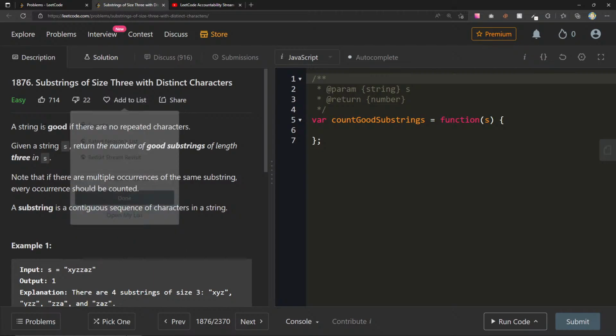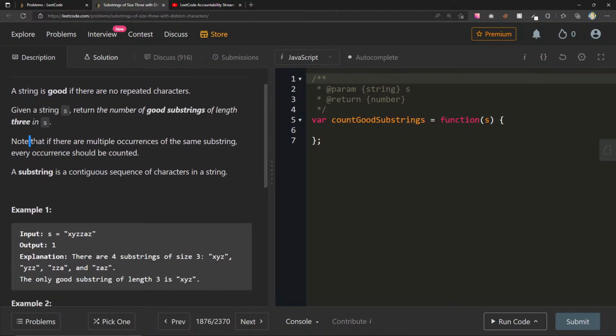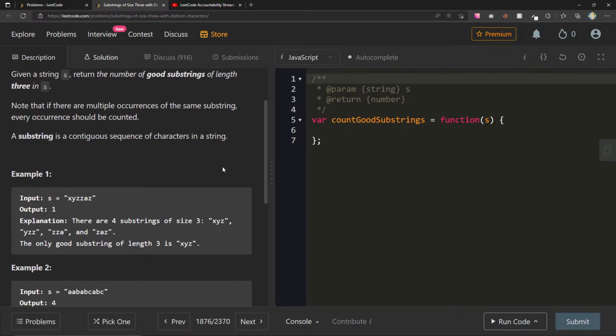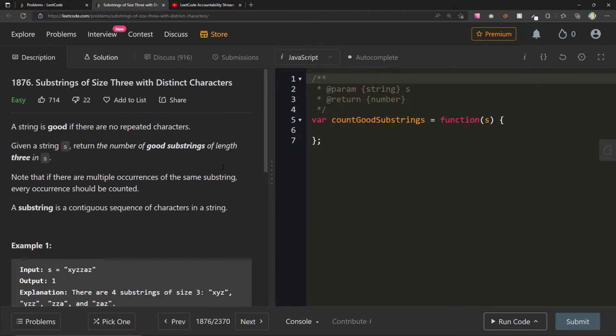Okay, so a string is good if there are no repeated characters. Given a string S, return the number of good substrings of length 3 in S. Note that if there are multiple occurrences of the same substring, every occurrence should be counted. A substring is a contiguous sequence of characters in a string. Okay, and it wants us to return substrings of...